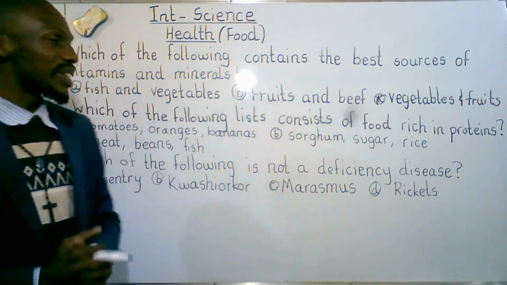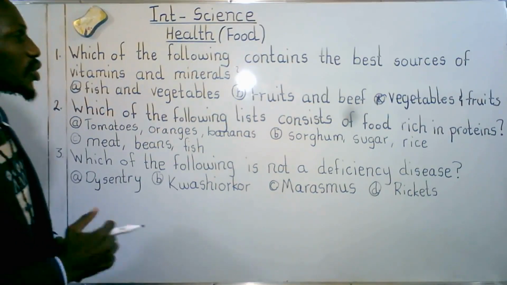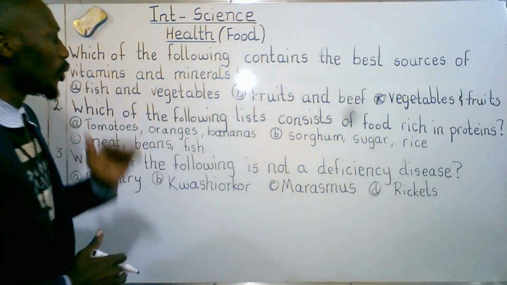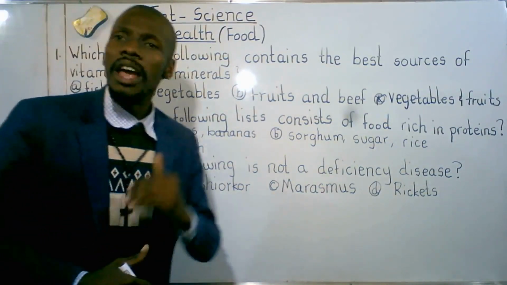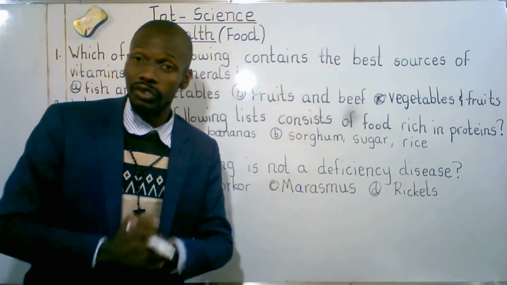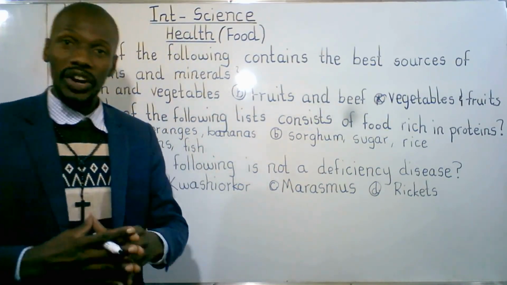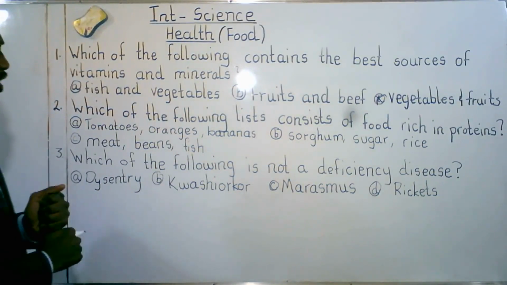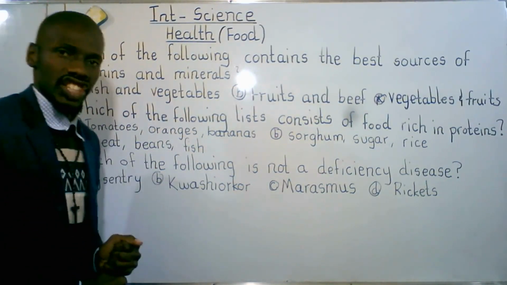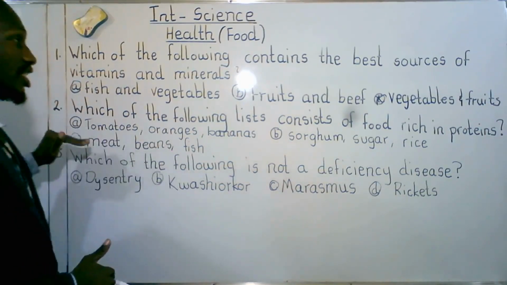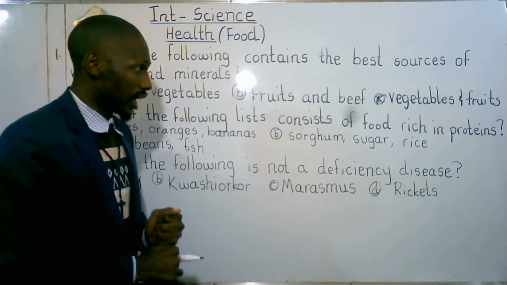We go to the next question. Which of the following lists consists of food rich in proteins? We said that proteins are body building foods. They also repair worn out tissues. Let's take a look at the multiple choice. A. Tomatoes, oranges, bananas. These provide us with what? Vitamins. These are fruits.